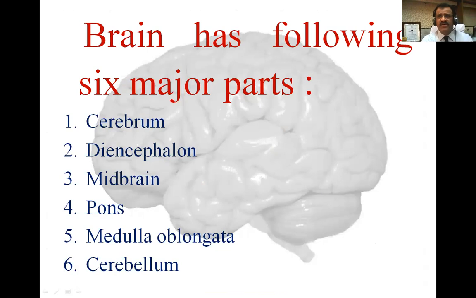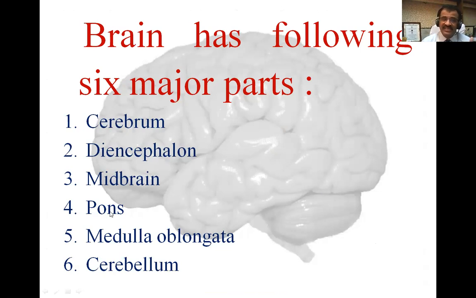Now let us begin with our proper study of the brain today with these six major parts. The brain has these six major parts. So cerebrum and basal nuclei together form the telencephalon. Then below the telencephalon, there is the diencephalon. So telencephalon and diencephalon make the prosencephalon. Prosencephalon is the forebrain. Then you get the midbrain, which is called the mesencephalon.